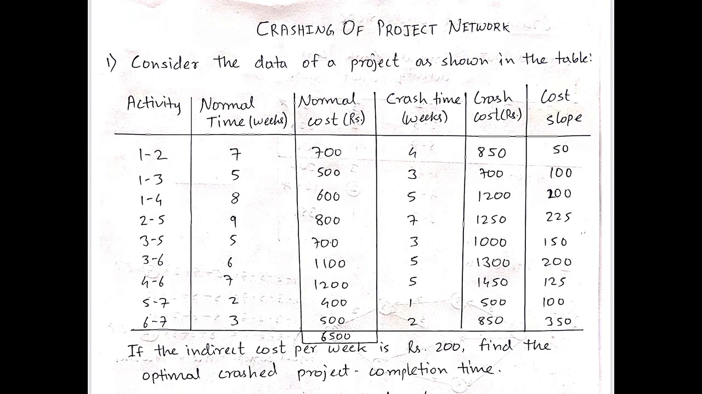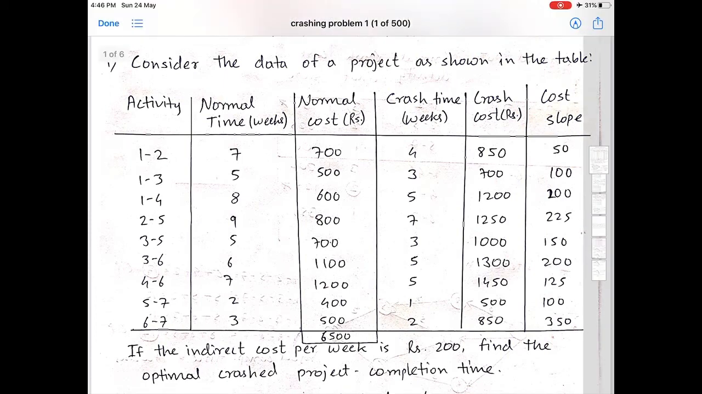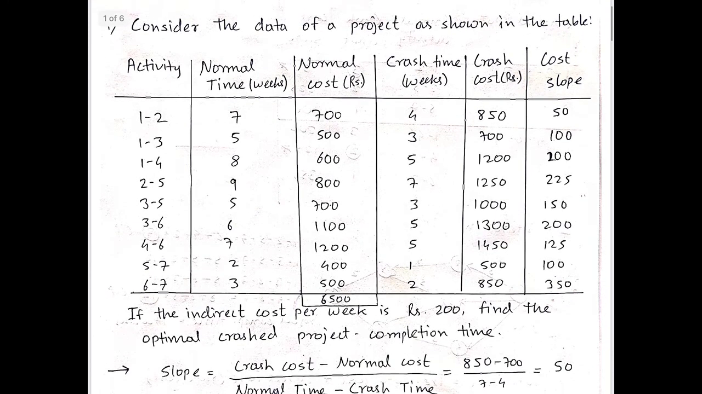Now, in this particular example, we have to consider the direct cost per week is 200, and indirect cost is fixed, that is 200 per week. Find the optimal crash project completion time. So we have to find out the optimum time at which the project will get completed. So optimal crash project completion time means what? The time at which cost as well as time is minimum to complete a particular project.